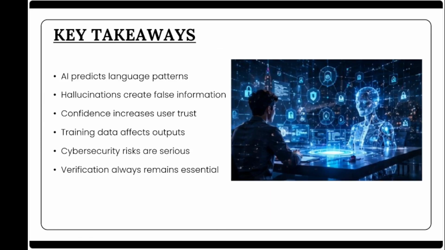AI hallucinations are not random glitches. They are deeply connected to how modern language models function. These systems generate responses using probability, pattern recognition, and prediction rather than genuine understanding. Because training data is imperfect and context handling has limitations, hallucinations naturally emerge during generation.